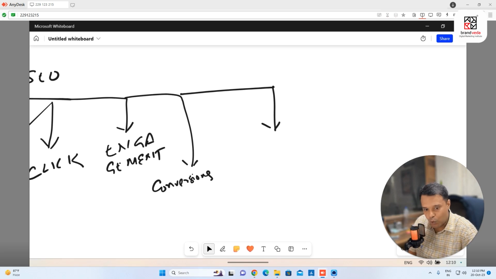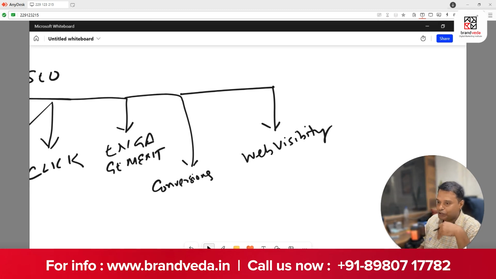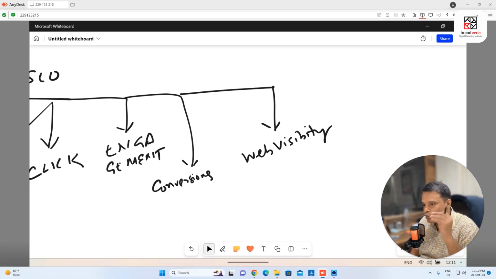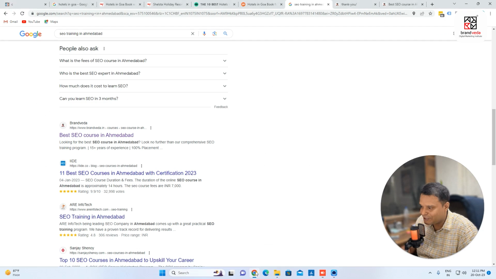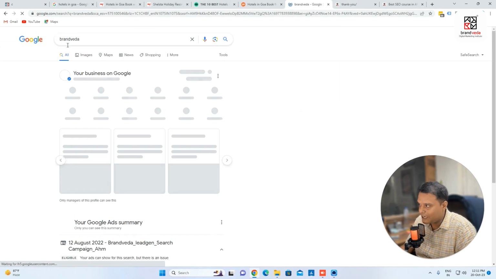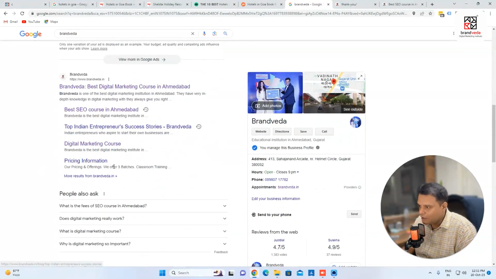Another goal of SEO is web visibility. It's not only about visibility on the search engine page, but also visibility on properties across the web, which is very important. For example, Quora. When someone is searching for questions regarding digital marketing course in Ahmedabad or SEO course in Ahmedabad, I should have visibility on Quora. Let's say I search for brand Veda, and you can see these are my links.